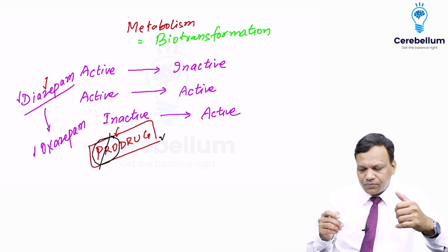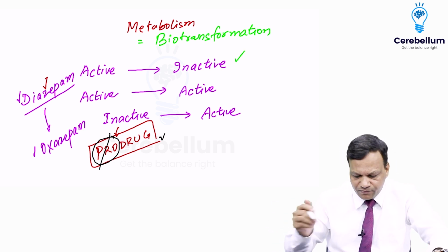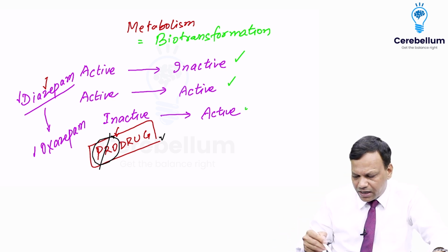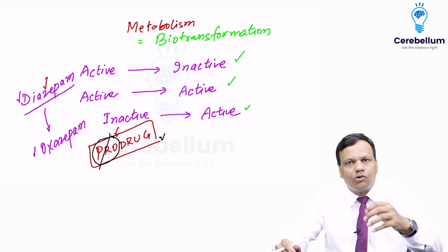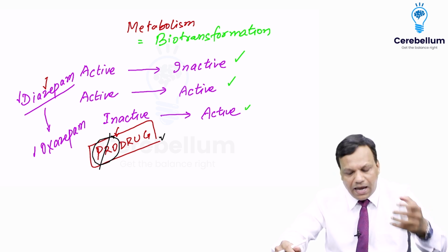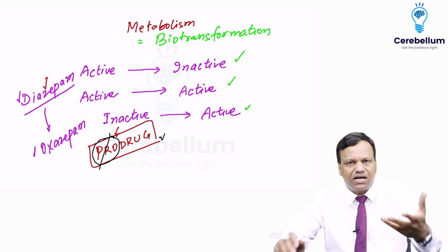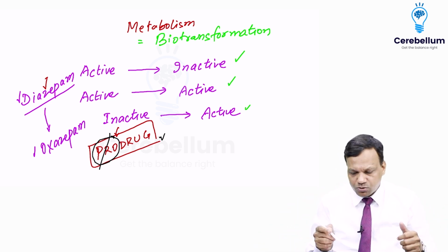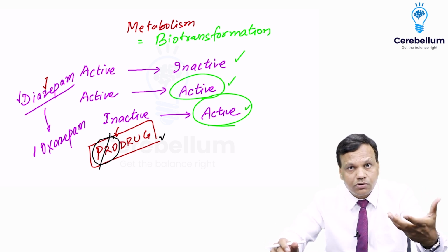Now coming back, we discussed that after metabolism, an active drug can become inactive, an active drug can form an active metabolite, and an inactive drug can become active. The question is why metabolism occurs? What is the aim of metabolism? Had I asked you this question 5 minutes back, you could have easily answered: metabolism is to make a drug inactive. But now you cannot answer because many drugs are active even after metabolism. So that means I have confused you more.